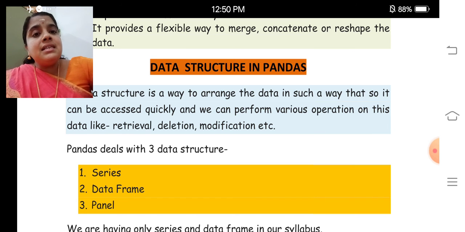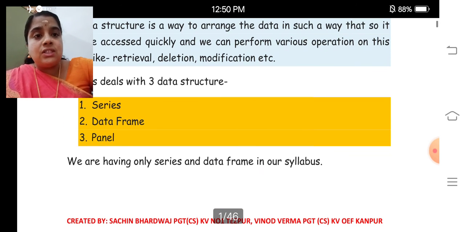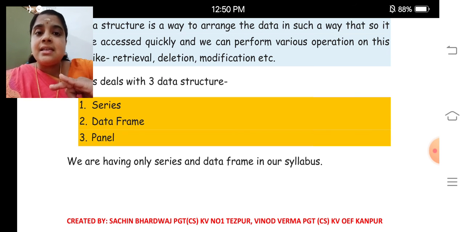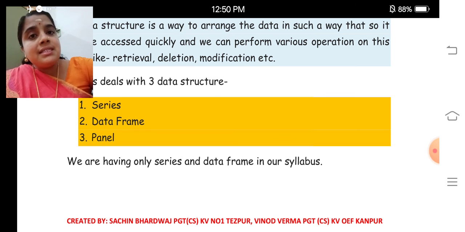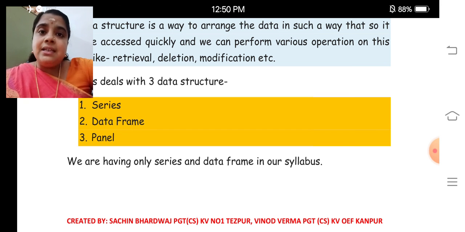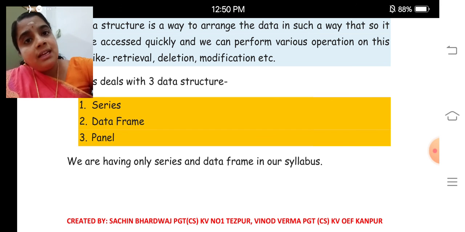Normally, pandas deals with three data structures. The first one is series, second one is data frame and the third one is panel. We are having only series and data frame in your syllabus. We will deal in depth with series and data frames in further modules.